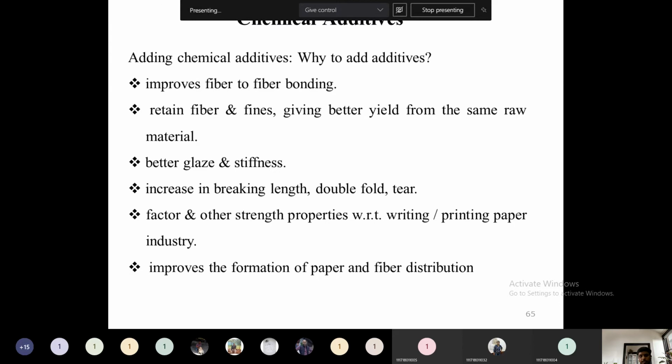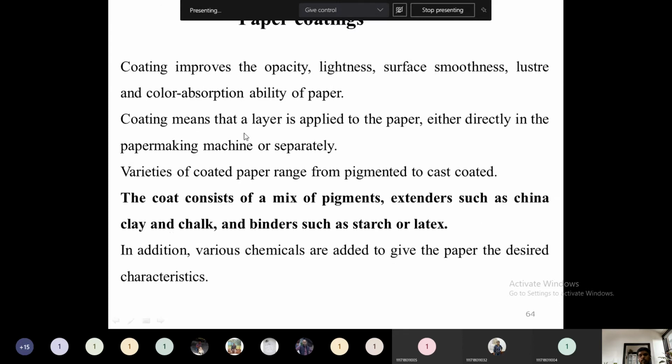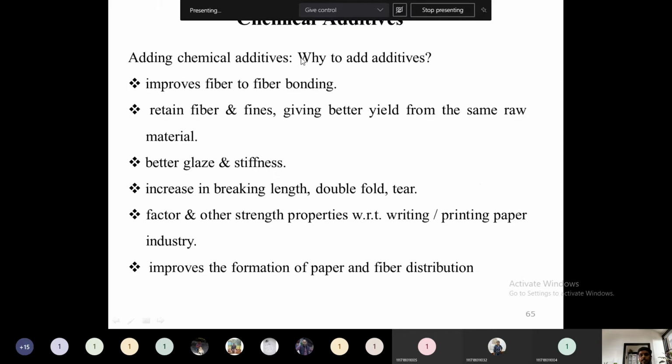Then what are chemical additives? So paper coatings, all these coatings will act as an additive in the paper manufacturing. So what are those additives? So chemical additives, adding chemical additives. Why add these chemical additives? By adding these chemical additives, we will improve the fiber to fiber bonding. So when we are forming a thick sheet or a thin sheet, the fiber to fiber gap will not be much. Okay, when we are forming closely related fiber, then only it will be called paper.